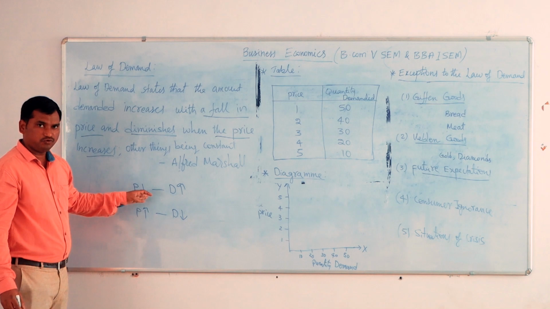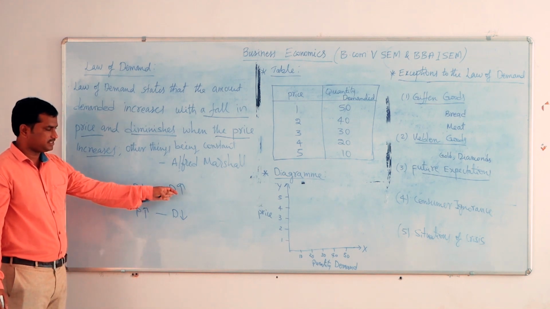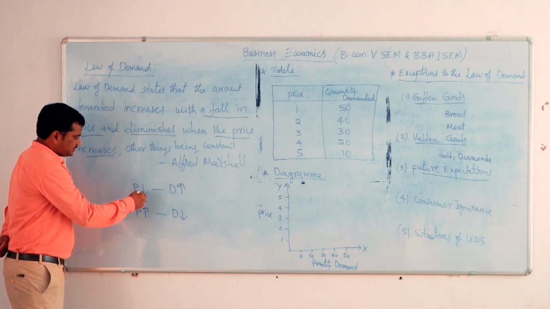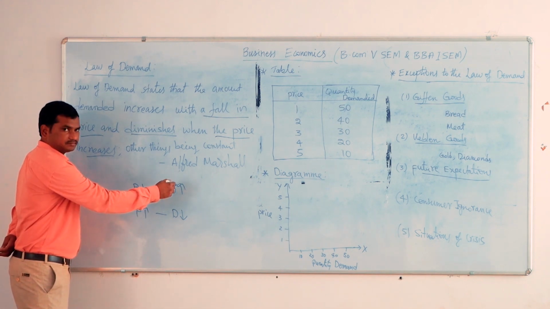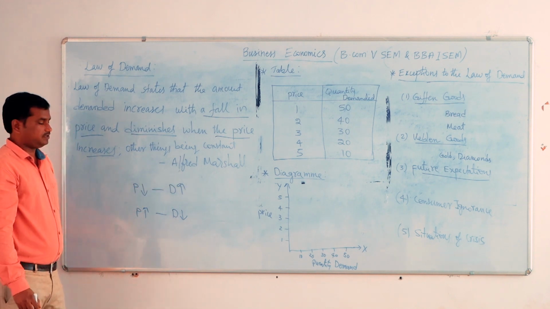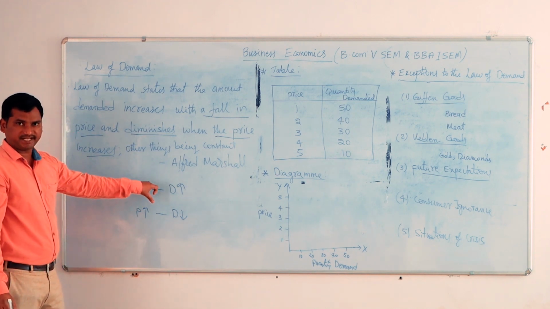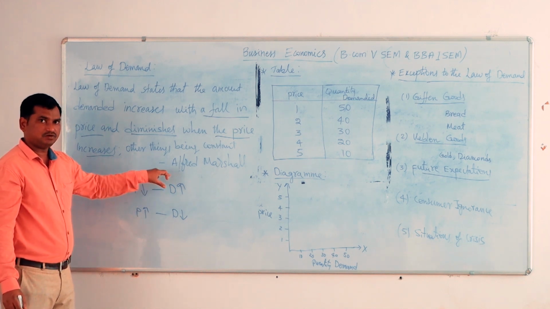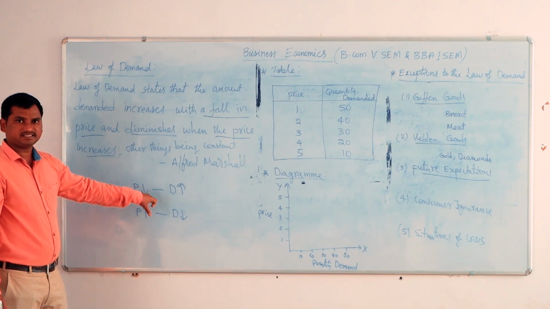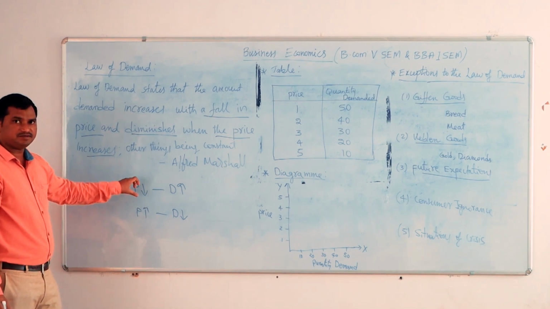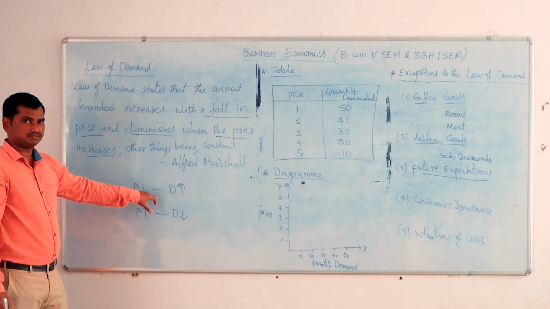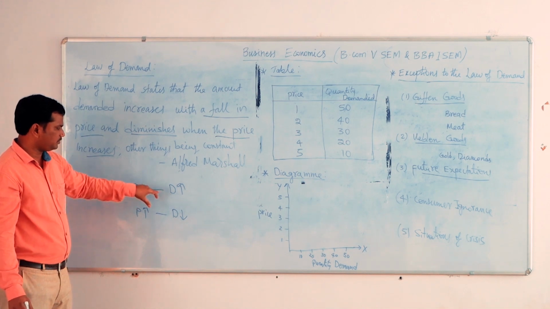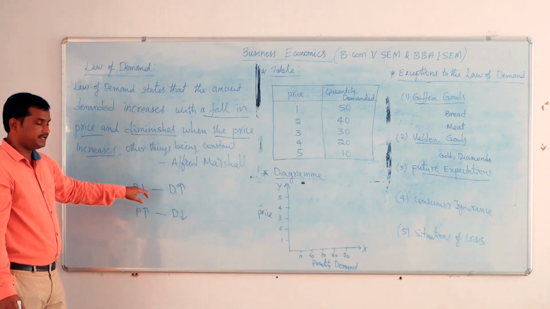Here we are studying two variables. One is the price of a product, the other one is the demand for a product. If one variable is decreasing, the other variable is increasing. So this is a negative relationship. If two variables are going in opposite directions, here price is decreasing and demand is increasing, that means there is a negative relationship between these two variables: between the price of a product and the demand for a product.